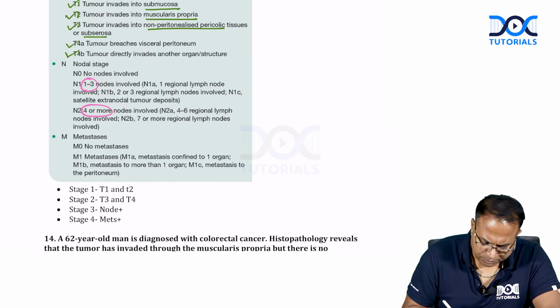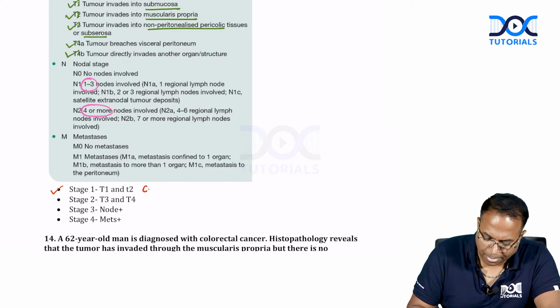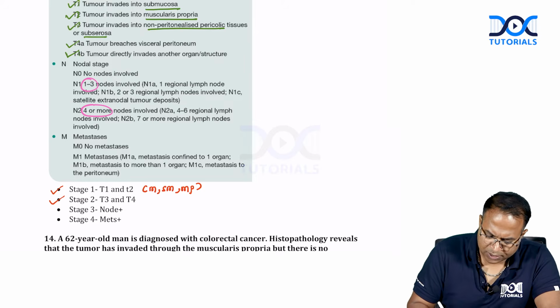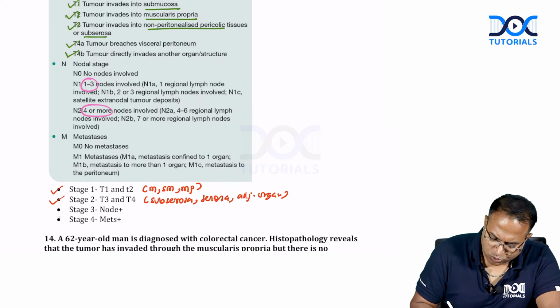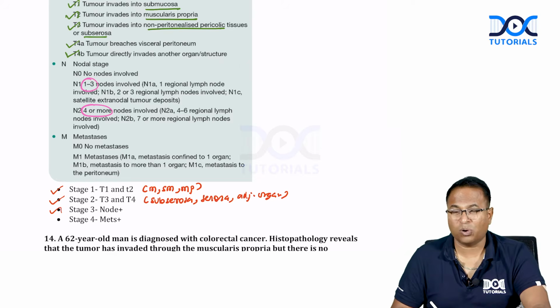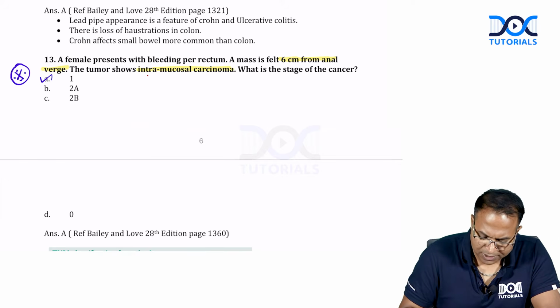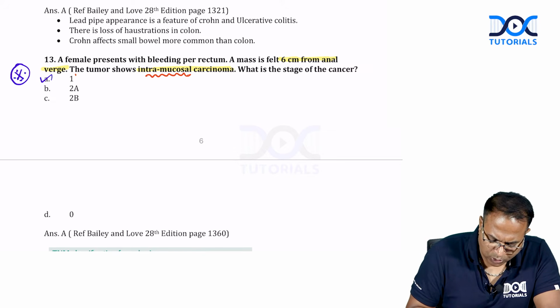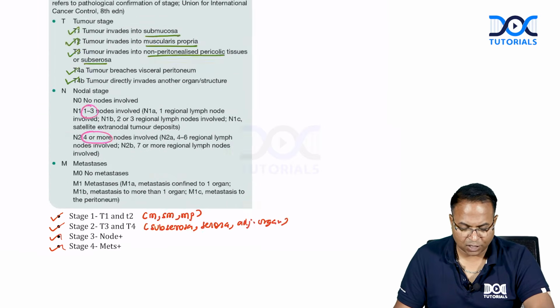Now coming to the stage. Stage 1 is T1, T2, that is nothing but mucosa, submucosa, muscularis propria. Stage 2 is subserosa, serosa and adjacent organ involvement. Stage 3 is any node positive. Let it be 1 node or 6 nodes, it is stage 3. Stage 4 is METS. So from the question you can see it's an intramucosal cancer, so I will go for stage 1. That is the TNM staging of this cancer.